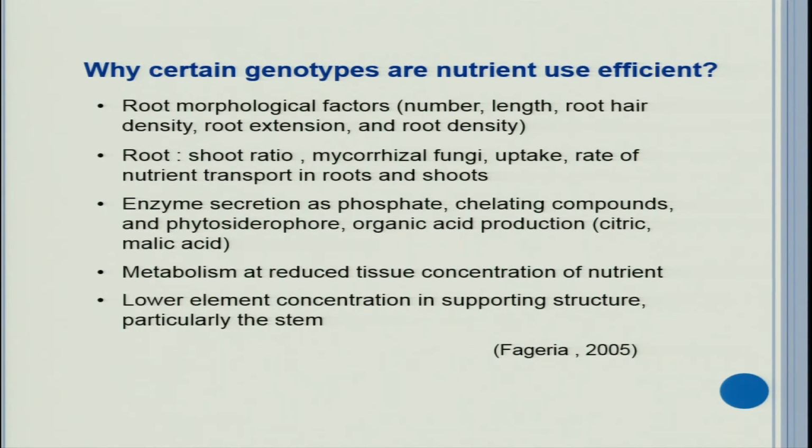So, there may be many physiological and morphological differences in nutrient use efficient genotype and inefficient genotype, particularly root distribution matters. There may be 3-4 different kinds of root distribution. The plant or genotype which is having very effective root distribution or root architecture can extract more nutrients under a nutrient stressed environment. Now, the fourth factor is biotic factor.